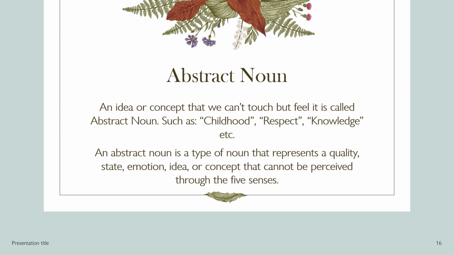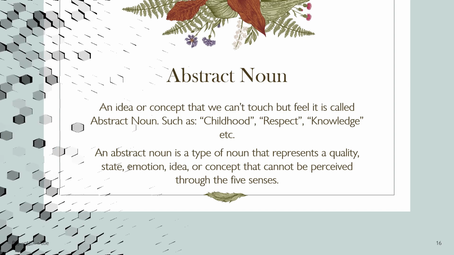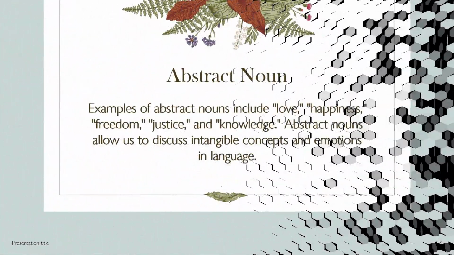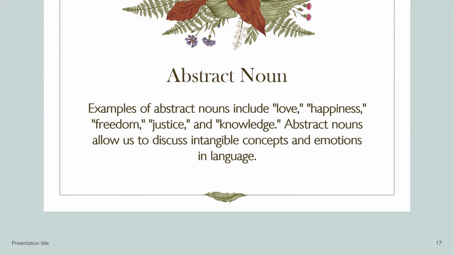And the last one is abstract noun. An idea or concept that we can't touch but feel is called abstract noun. Such as childhood, respect, knowledge, etc. An abstract noun is a type of noun that represents a quality, state, emotion, idea, or concept that cannot be perceived through the 5 senses. Examples of abstract nouns include love, happiness, freedom, justice, and knowledge. Abstract nouns allow us to discuss intangible concepts and emotions in language.